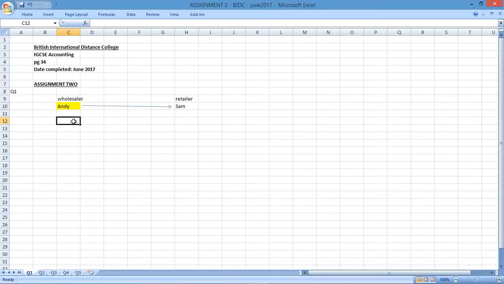Andy is the business owner that we're going to be considering, and Sam is the customer. Question A says, calculate the balance on Sam's account on 28 March and enter the amount in the appropriate column above. Again, I'm looking at Andy's business, and Andy's business will have an account for Sam.